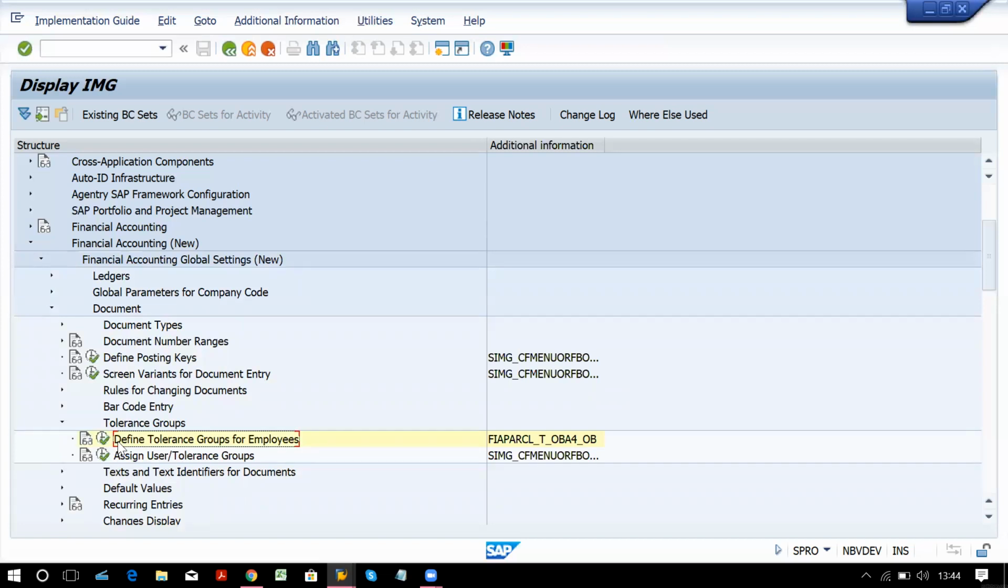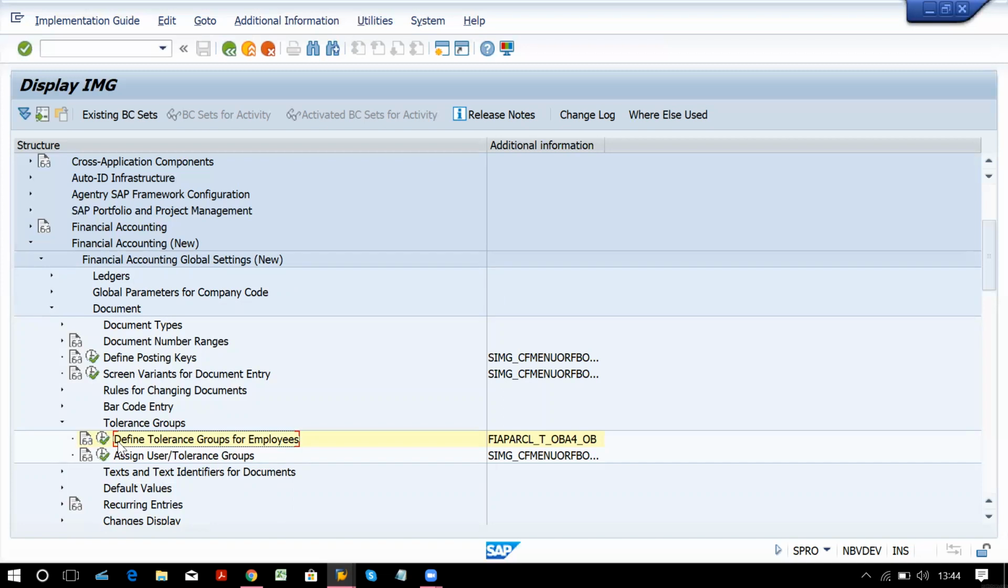Now why is this tolerance group for employee or user necessary? Say for example, if you want to limit any employee for posting revenues and expenses, debit credit postings, for that purpose this tolerance group is important. You can limit debit and credit posting for any employee with the help of this tolerance group.